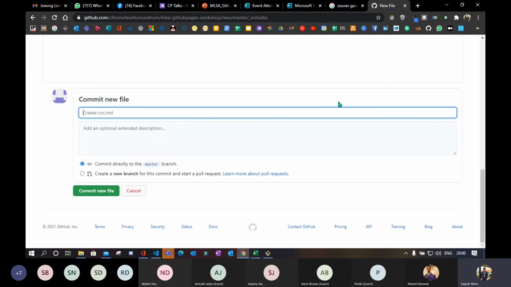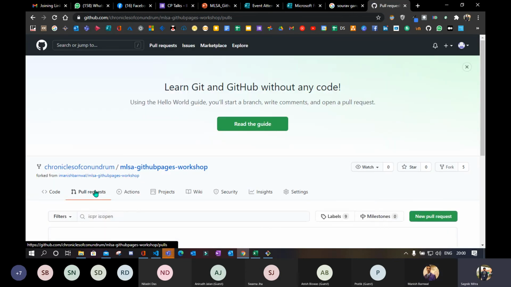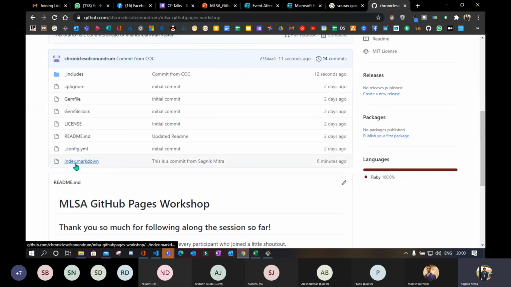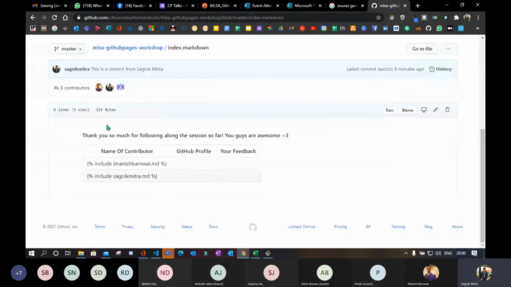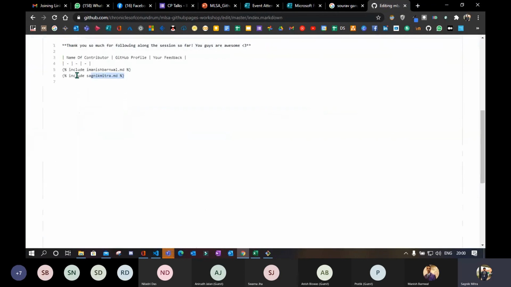So now I will commit from coc. So I can commit the new file. Okay, so it is committed. But we need to do one thing again. So index.markdown, go to index.markdown, edit it. Okay, and just simply copy any one of the previous, just don't change it. If you don't change, the PR will not be merged.